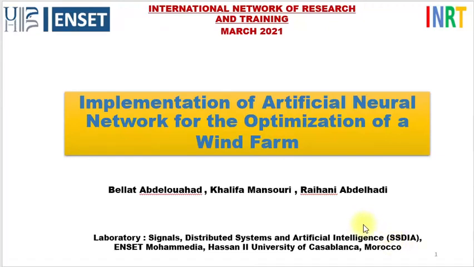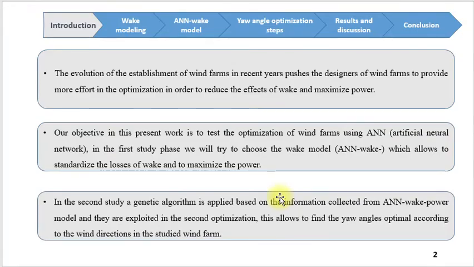Hello. In this work entitled Implementation of Artificial Neural Network for the Optimization of a Wind Farm, I will present an optimization approach for wind farms using an artificial neural network model. The evolution of the establishment of wind farms in recent years pushed wind farm designers to provide more effort in optimization in order to reduce the effect of wake and to maximize power. Our objective in this present work is to test the optimization of a wind farm using an artificial neural network.